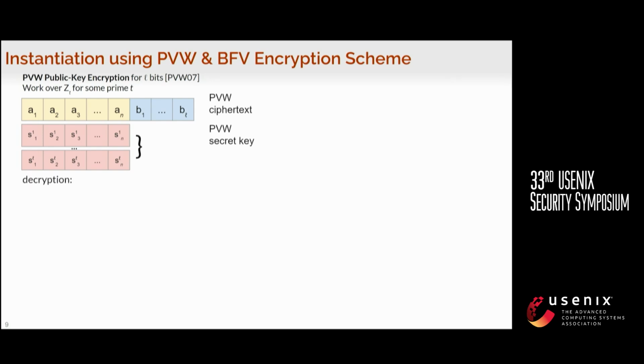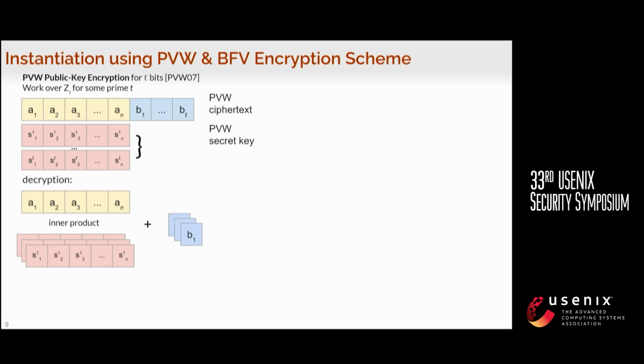So the decryption process is the only thing we care about in this talk, so I'll only recall this part. The decryption is essentially just the inner product between the A part of the ciphertext and each of the individual secret keys. And then the result is added to each B part, and then we perform a range check on the result. If the result is within the range negative beta to beta, we return 0, otherwise we return 1. And this beta is some error parameter, which we'll discuss in a bit more detail later. After this process, we get a bunch of zeros or ones, and these are just the alphabets that we need for decryption.